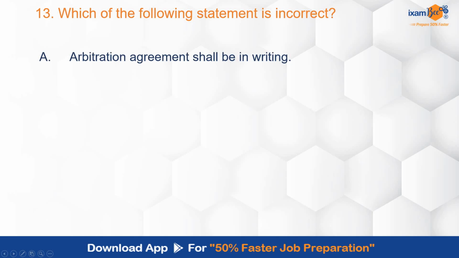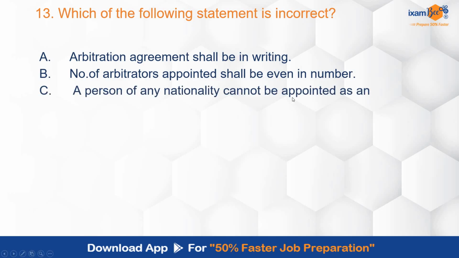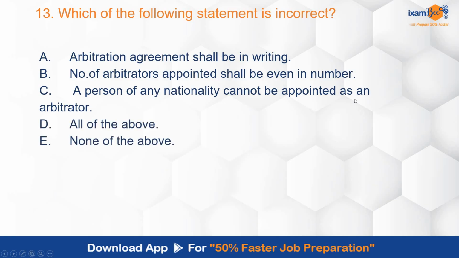Arbitration agreement shall be in writing. Number of arbitrators appointed shall be in even number. Person of any nationality cannot be appointed as an arbitrator. All of the above, none of the above. So which of the following is incorrect has been asked over here. Correct answer is C. Person of any nationality cannot be appointed as an arbitrator.